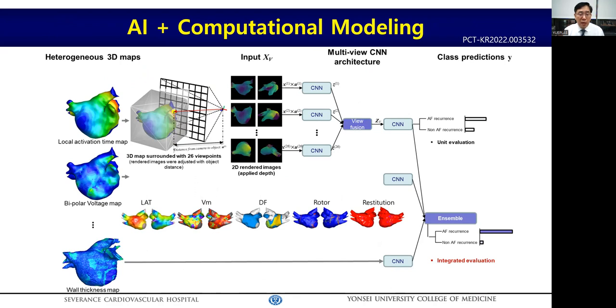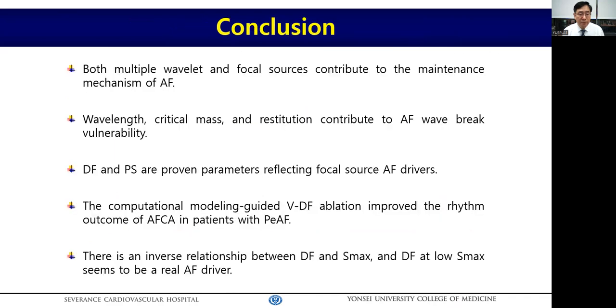We can train not only LA morphology, but also wall thickness, activation, voltage, dominant frequency, rotor, or restitution. These complicated AI calculations will be put together by an ensemble model and eventually will predict clinically useful outcome data. I hope to show the outcome of multi-view CNN at the next year conference.